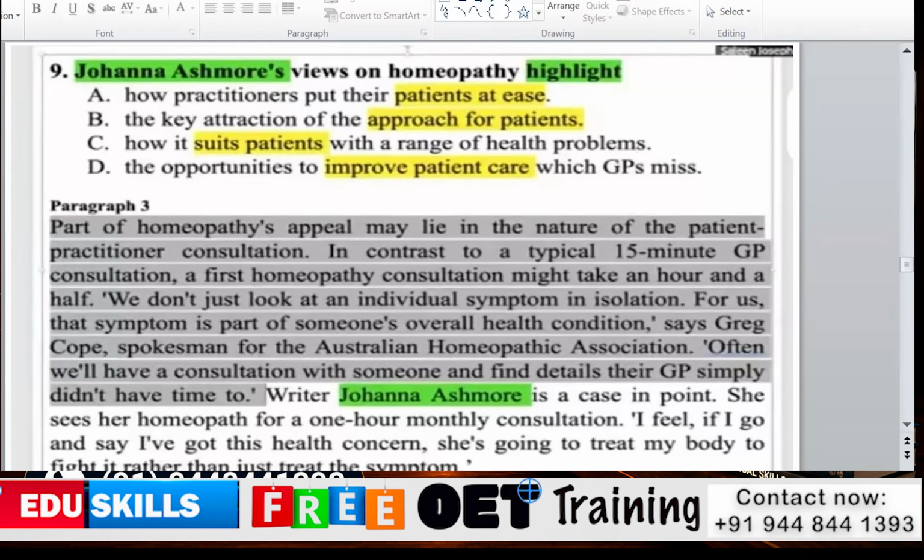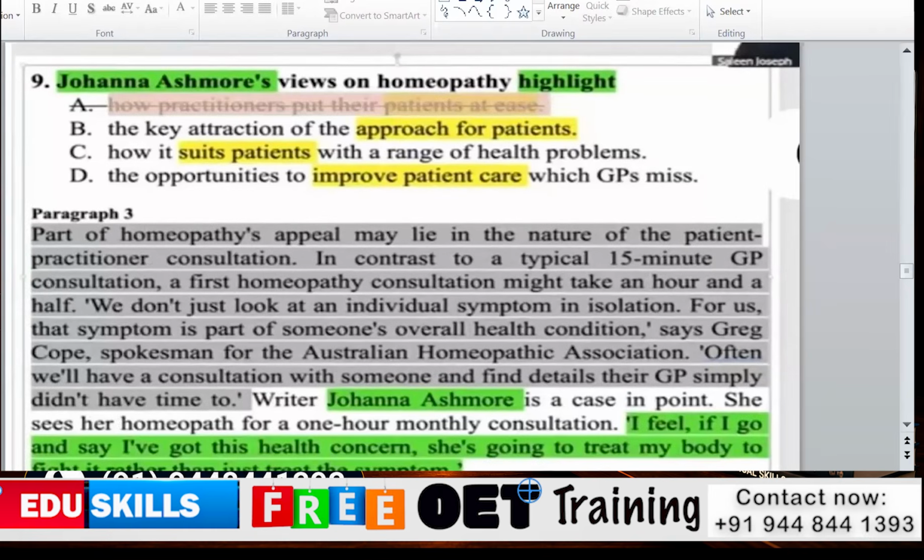No. Health problem is a disease condition. So that's why option C is also cancelled. And the most appropriate option is option B, the key attraction of the approach for the patient. Approach means how patients are being approached, how patients come to the homeopathic physician. So that's why B is the correct answer.